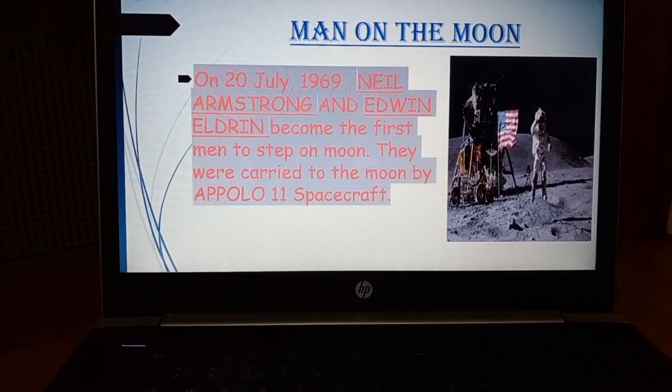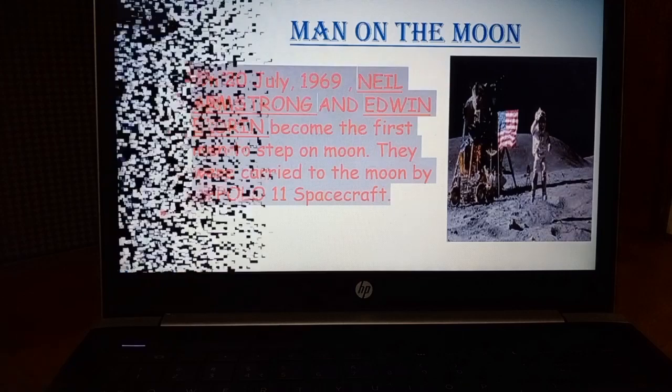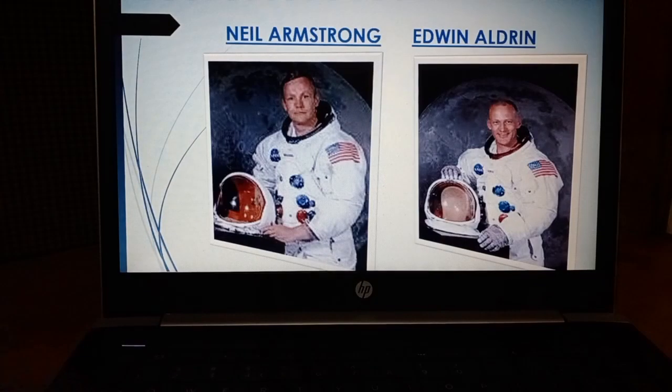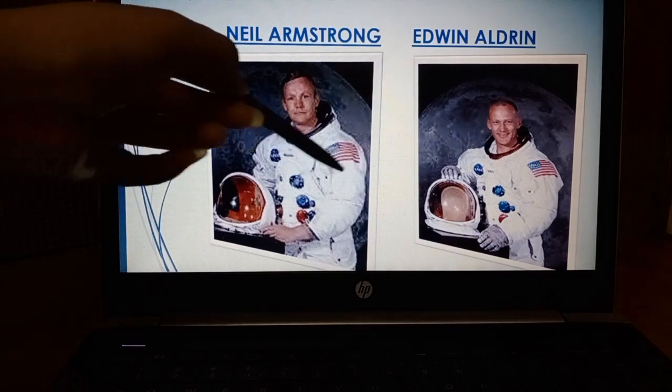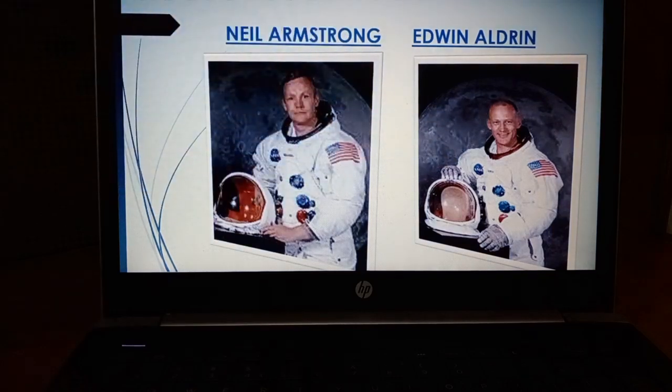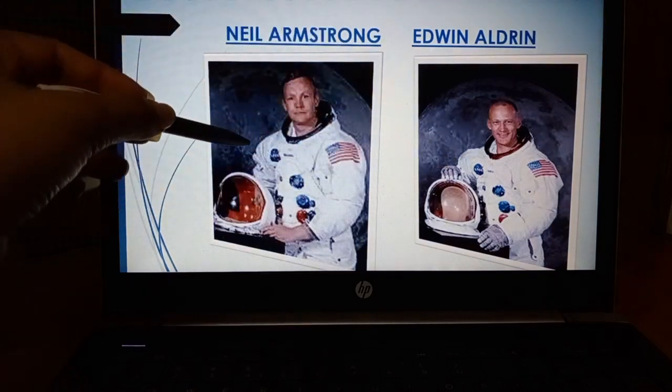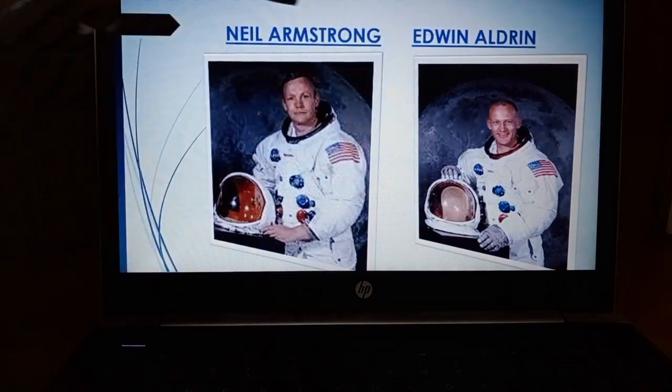And after some years, the first Indian astronaut, Mr. Rakesh Sharma, was the first man from India to go to space. Okay, students, now let me show you the pictures of Neil Armstrong and Edwin Aldrin. Here are their images. The first image is of Neil Armstrong, and the second one is Edwin Aldrin.